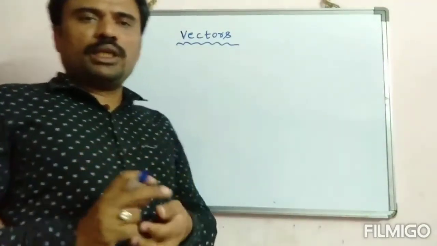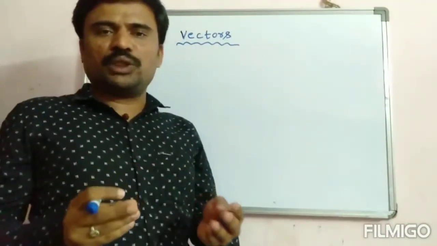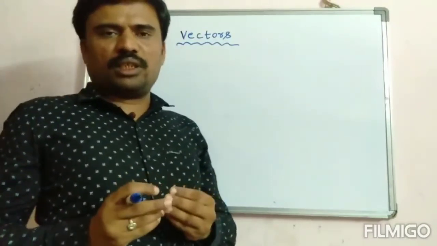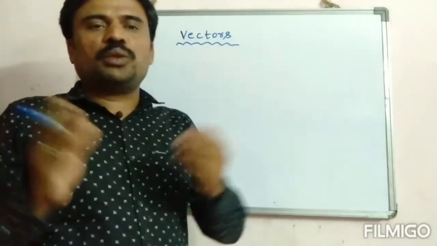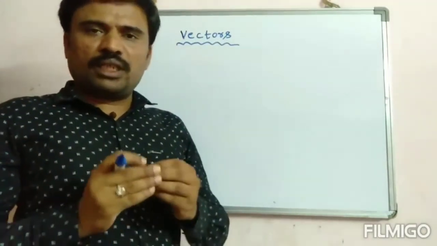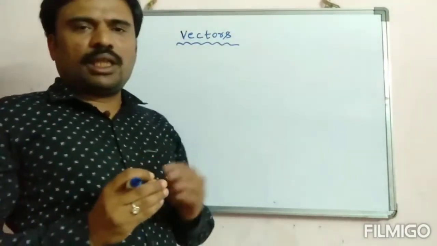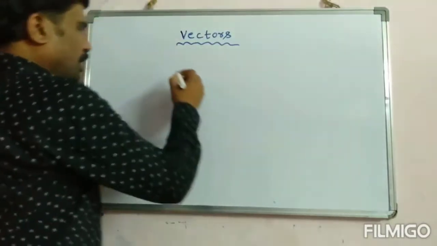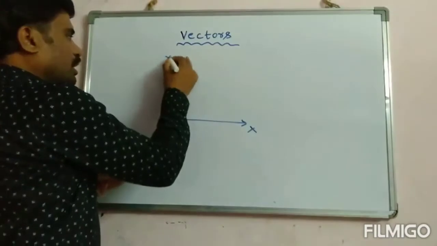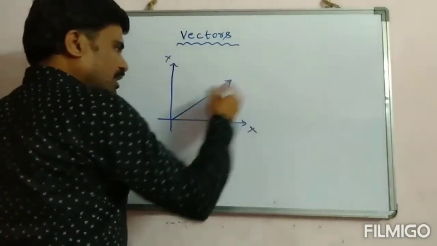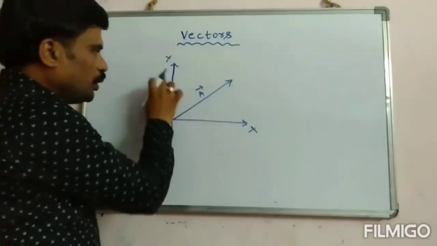Right. Now today let us learn how a vector can be resolved. Resolution of vector is nothing but a vector can be split into its components. For example, in two dimensions, if I take the x-axis and y-axis, and here this is the vector represented by A, it can be resolved into two components.